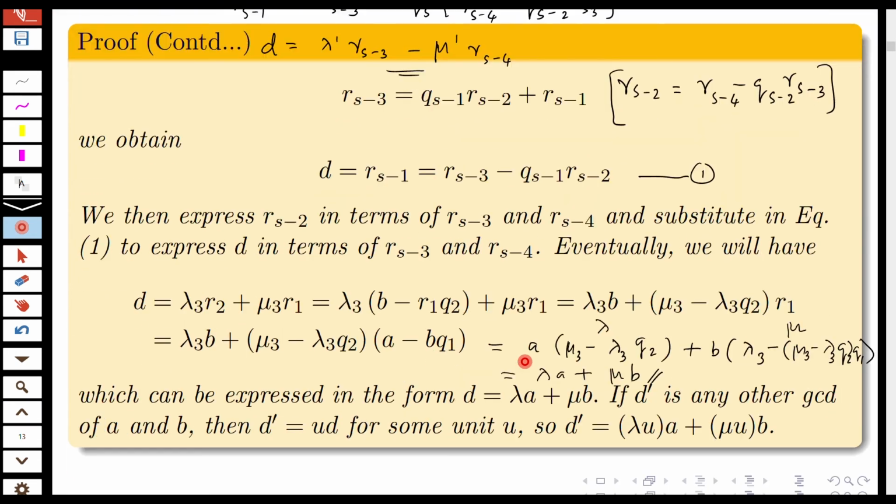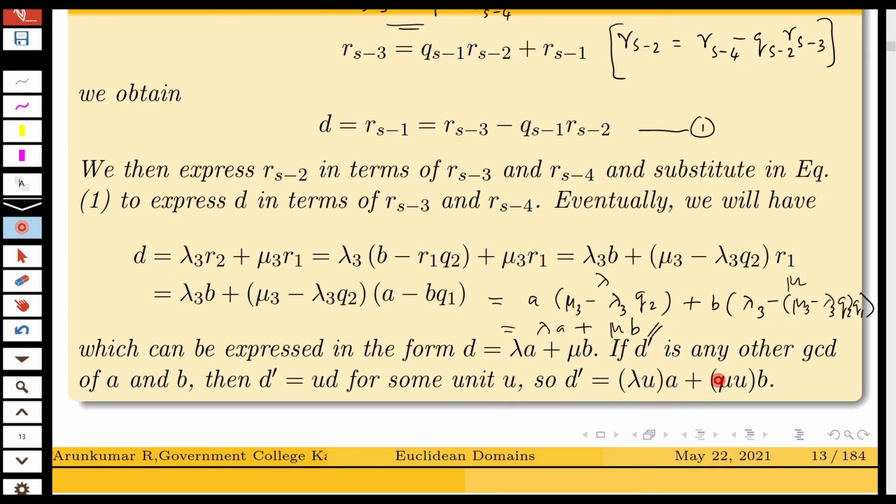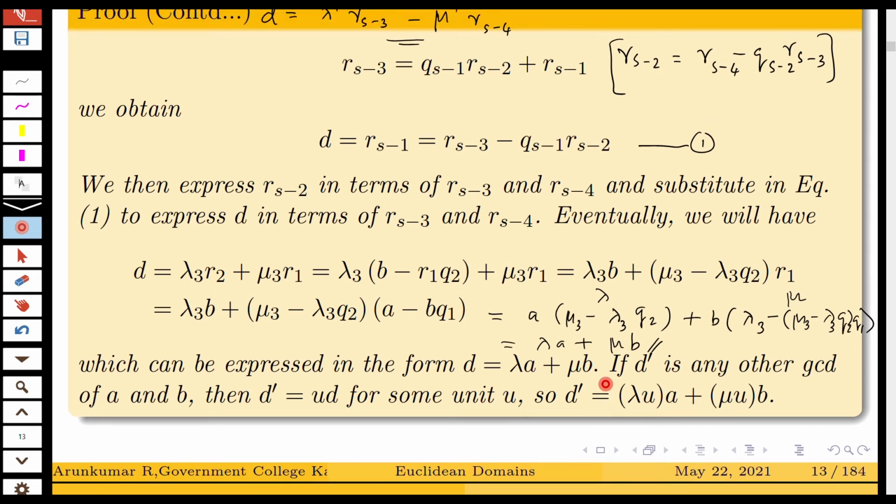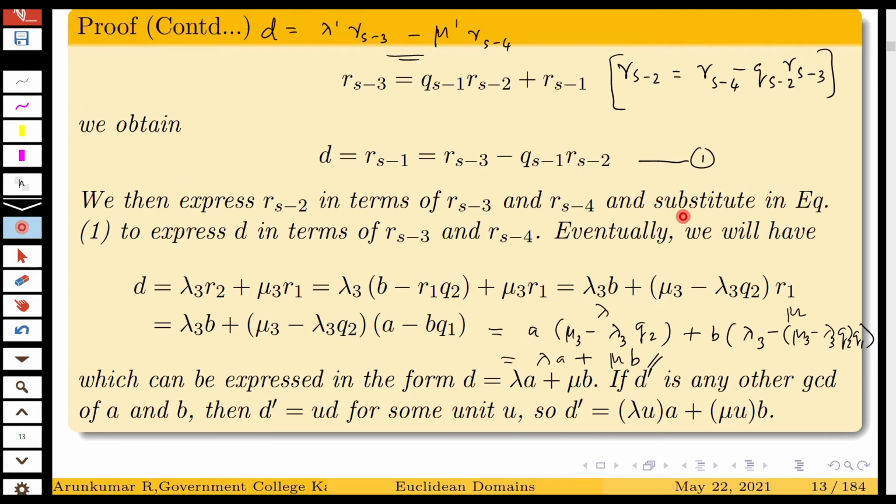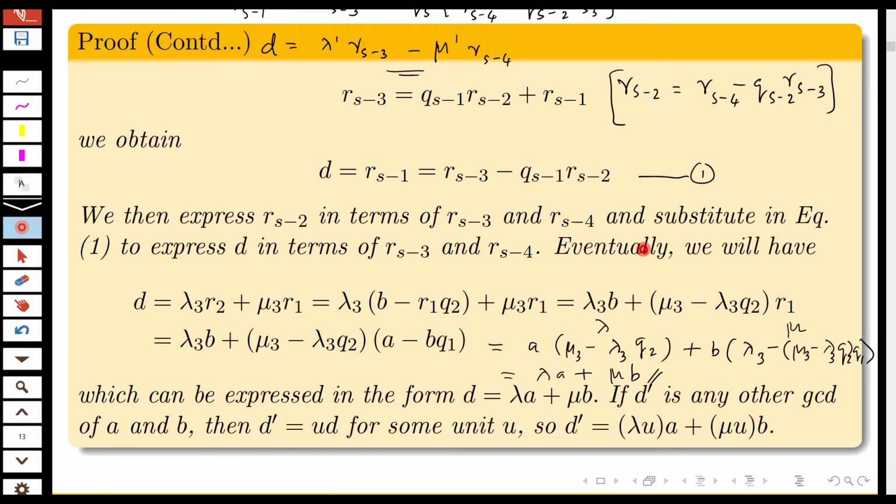This identity is known as Bezout's identity, and this Euclidean algorithm is useful to implement in computers. So that proves the Euclidean algorithm.